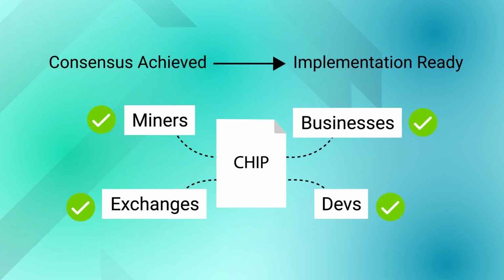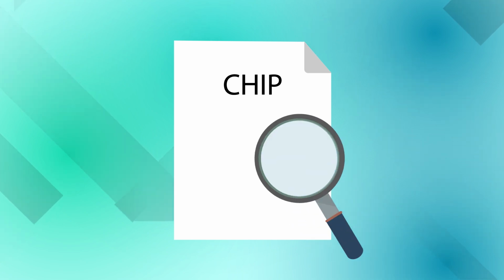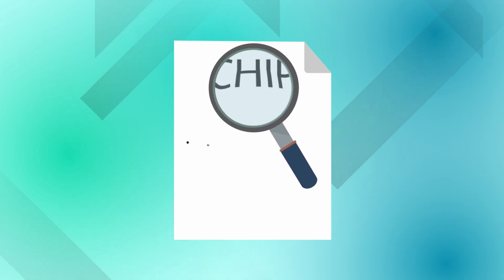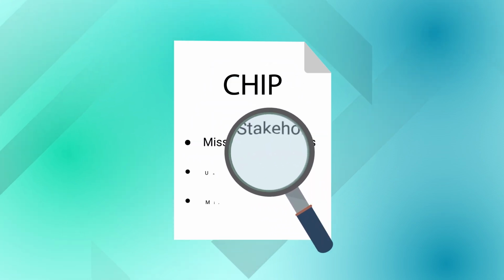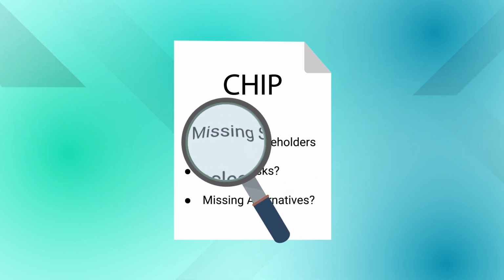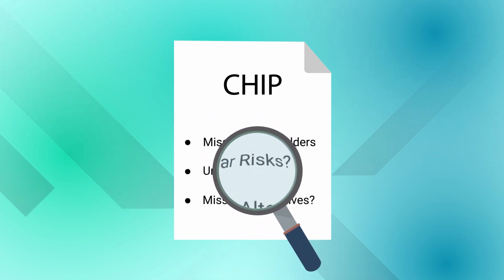The CHIP process is not without limitations. Because a CHIP is largely defined by the CHIP owner, it's critical for stakeholders to critically evaluate the quality of each CHIP. Is the stakeholder list comprehensive? Are the risks and alternatives adequately addressed? The strength of the process relies on the informed judgment of its participants.